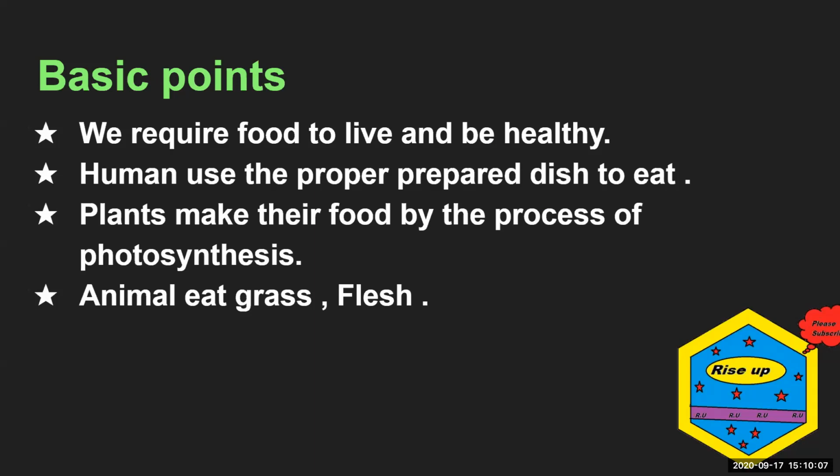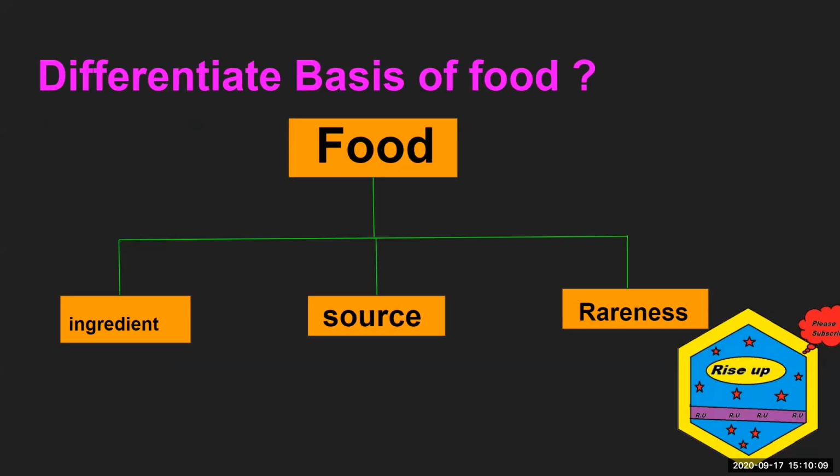On the basis of this chapter, we can separate food on three bases: ingredient, source, and rareness. The term ingredient stands for the material, the spices, the vegetables which we use to prepare a dish, like salt, turmeric, pepper, cumin, radish, water, carrot, tomato.